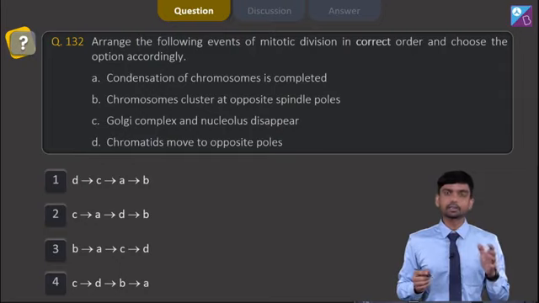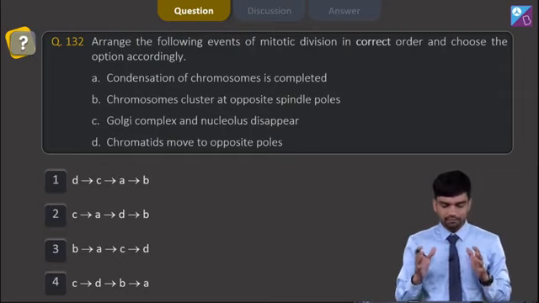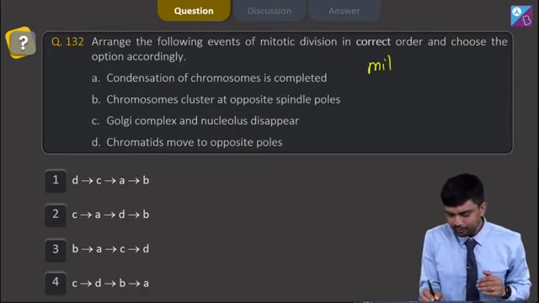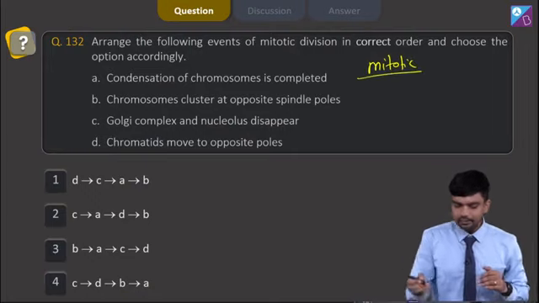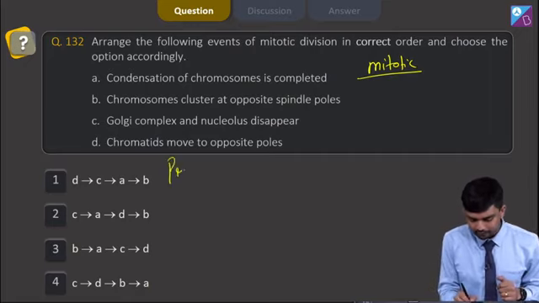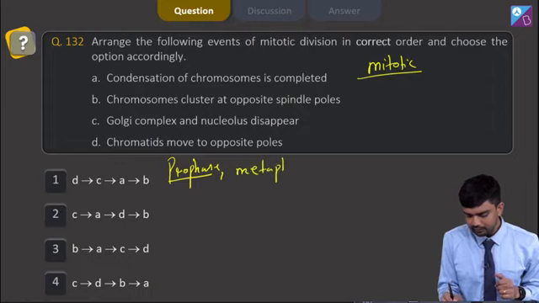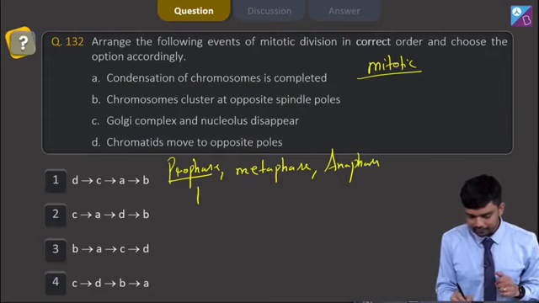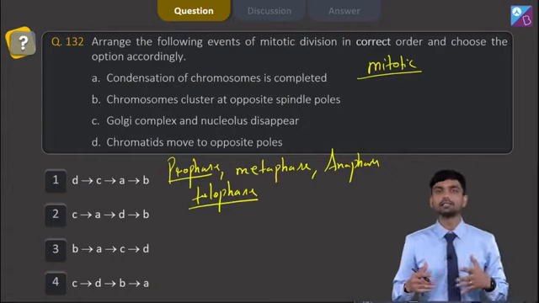So we come to next question, that is question number 132, which says arrange the following events of mitotic division in correct order and choose the option accordingly. So we have to arrange the sequences in a correct order with respect to mitotic division. When I am talking about mitotic division, here the interphase is followed by M phase, which is divided into prophase, metaphase, anaphase and telophase, which is eventually followed by cytokinesis.